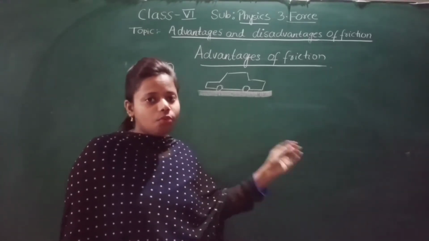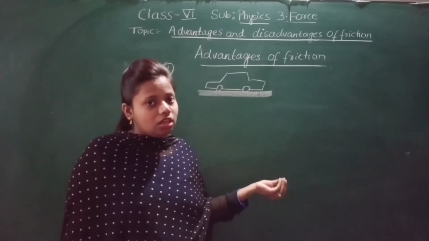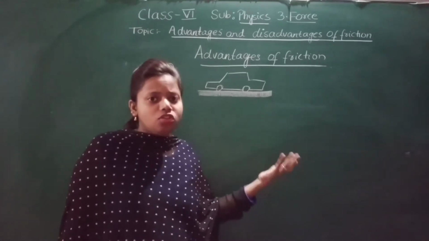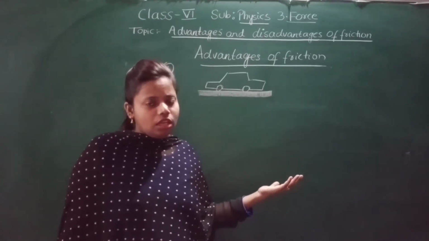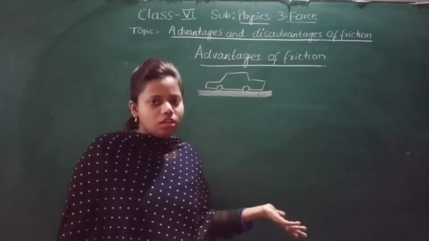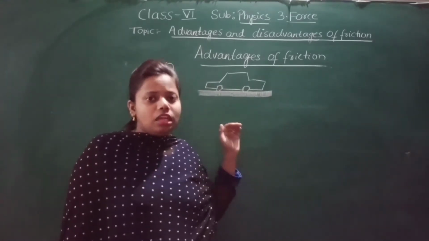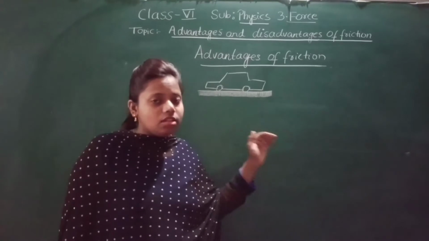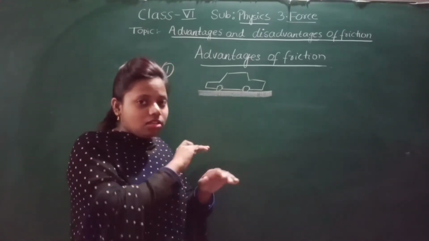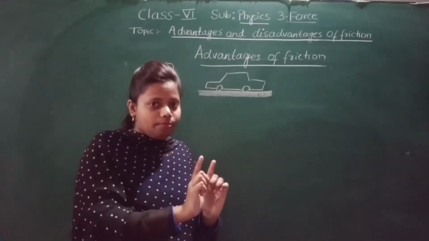Not only the car, all the vehicles are able to move on the road. If friction were not there, what would happen? They would continue to move. They would never stop. Or they would move here and there because friction is not there. So because of friction only the vehicles are able to move on the road, and the friction is produced between their wheels and the surface of the road.